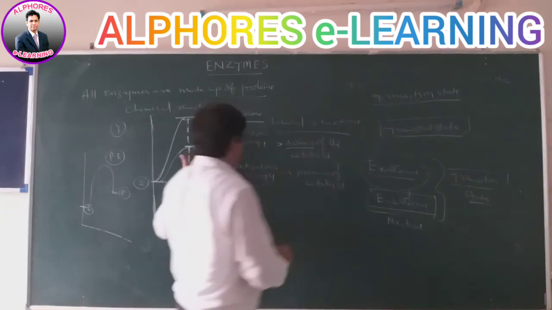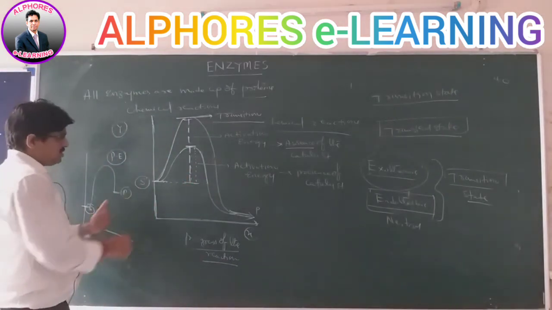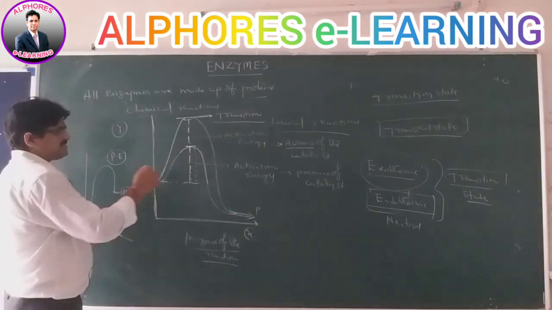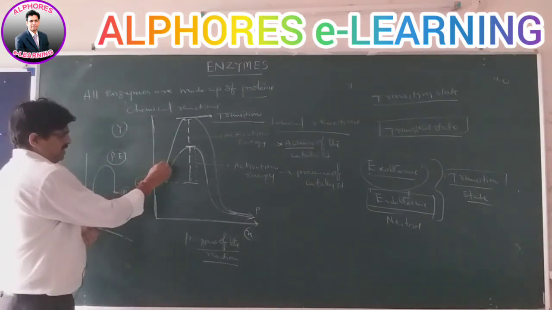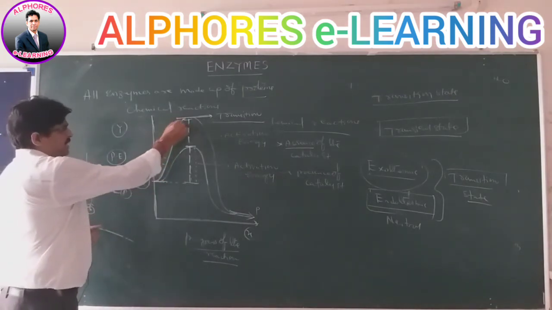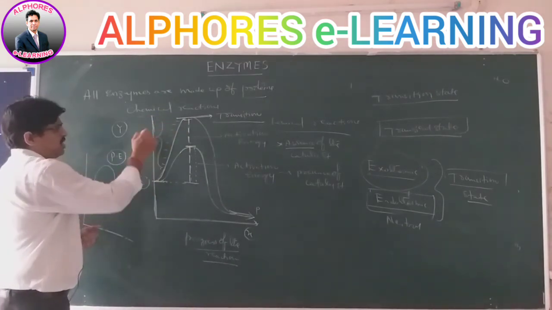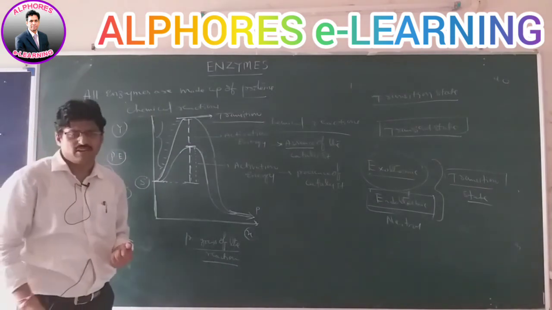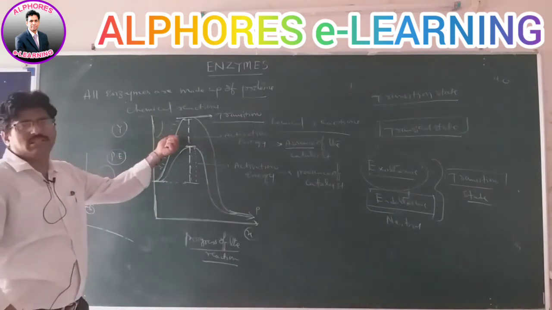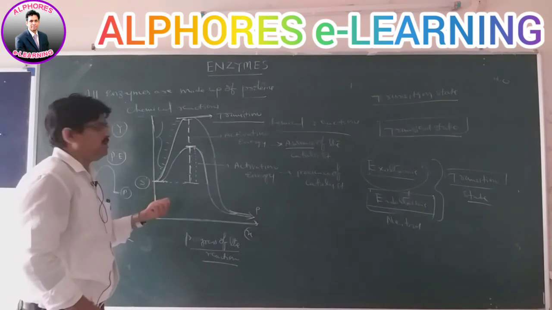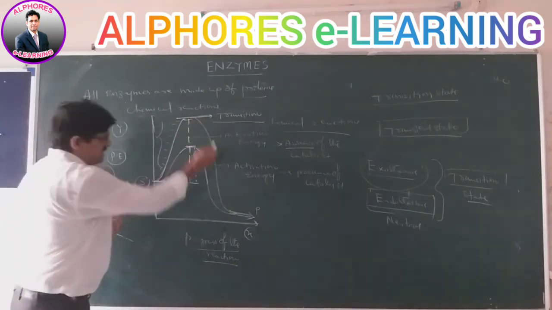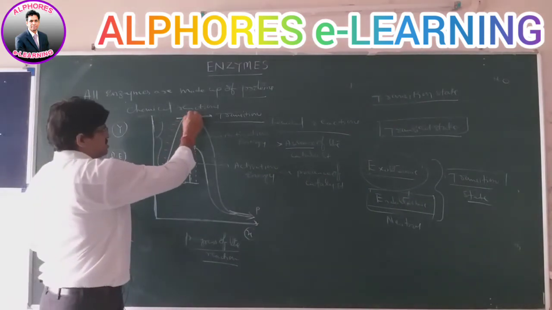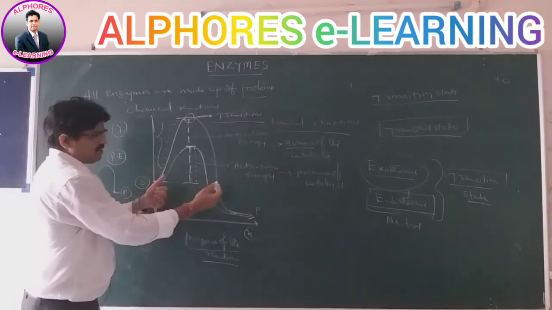Without reaching the transition state, the reactions cannot take place further. Once the reaction starts with the enzyme as a catalyst, there may be many intermediate products. But these intermediates forming before the transition state are unstable. We cannot say that products are coming out directly. Once the transition state is reached, the substrates are converted into products.